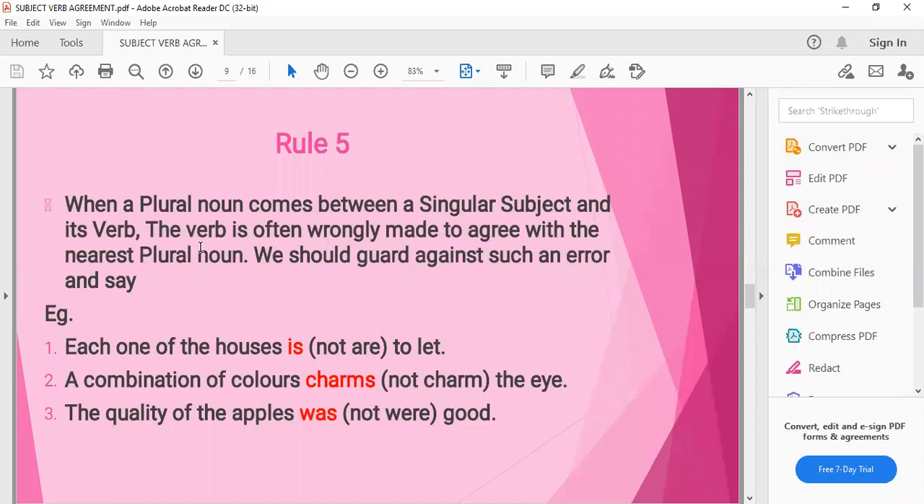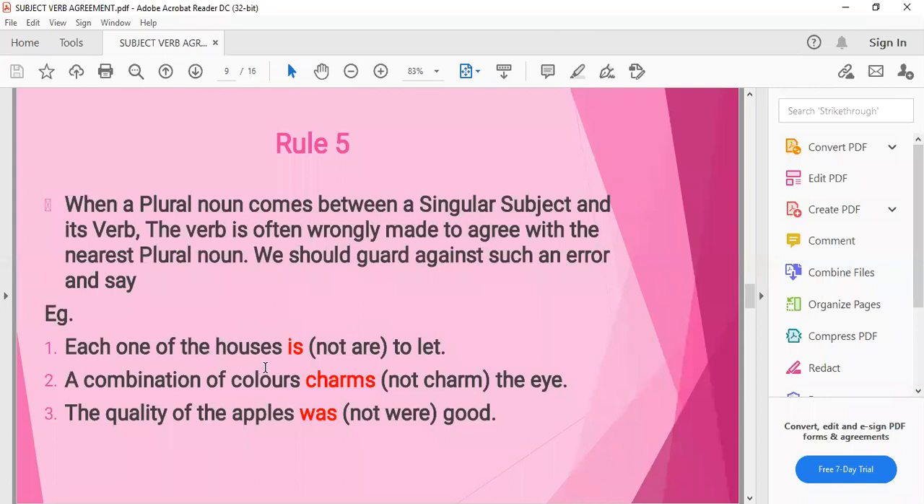But this is wrong. हम नियरेस्ट नाउन, जो कि प्लूरल नाउन आया हमारे पास, आप उसके अकॉर्डिंगली अपना वर्ब सेट कर देते हो, but it is wrong. We must see the original and the starting subject, not the middle subject. Each one of the houses is to let. We will not use here are.